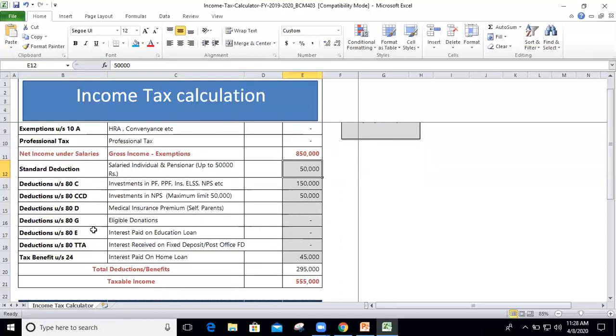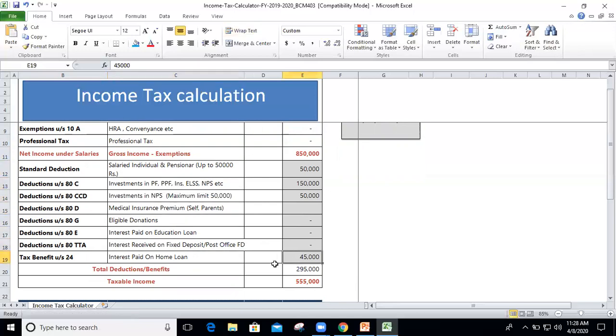Then we will do the main deductions, the 80 series deductions. We all know there's 80C, 80CCD, 80D, 80G, 80E, and 80TTA. From all those exemptions and deductions, we will put the figure here. There is not much formula here, no formula will be there, just the explanations of what kind of deductions they are.